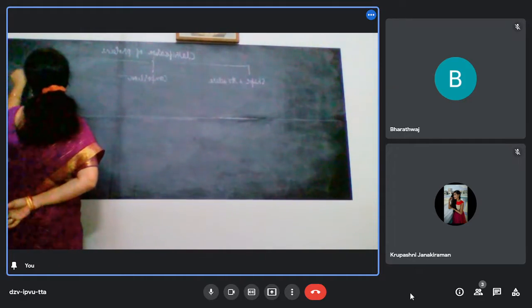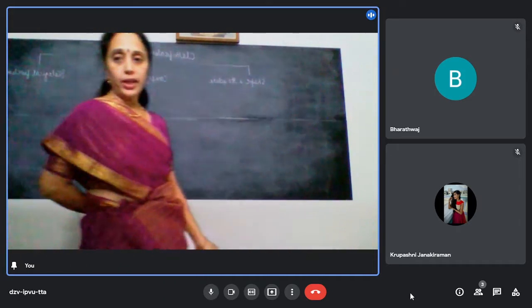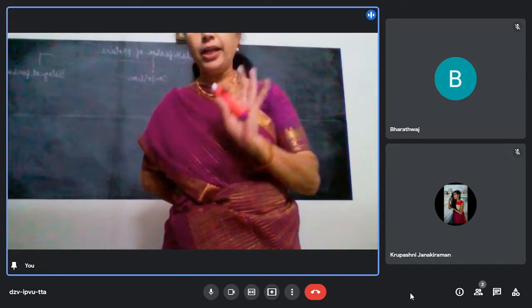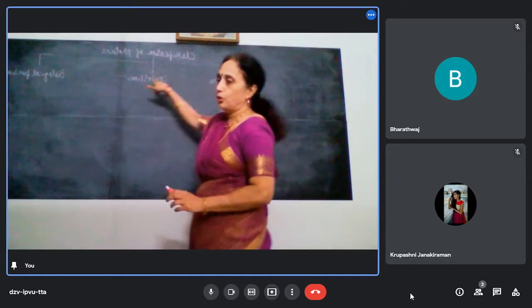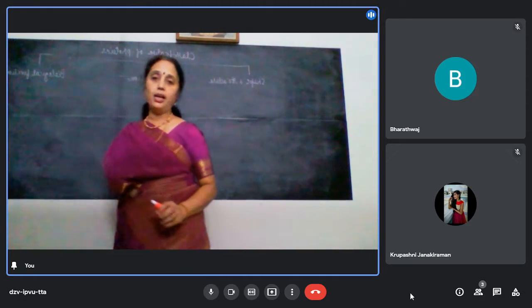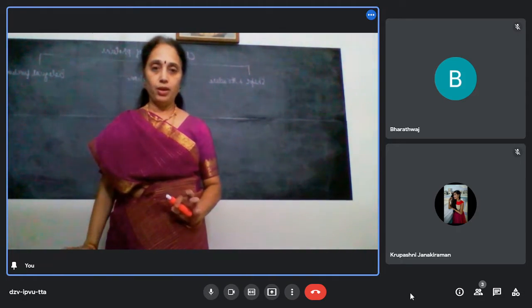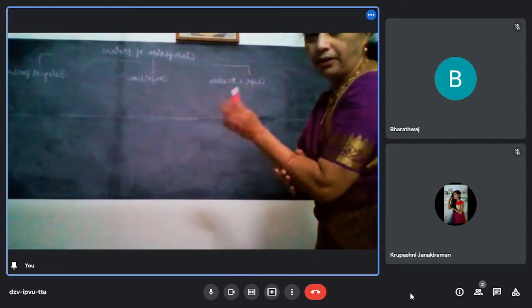Write down this. So, proteins are classified under three headings. One, based on shape and structure. Two, based on composition. Three, based on biological function. Okay? Now we will study one by one.